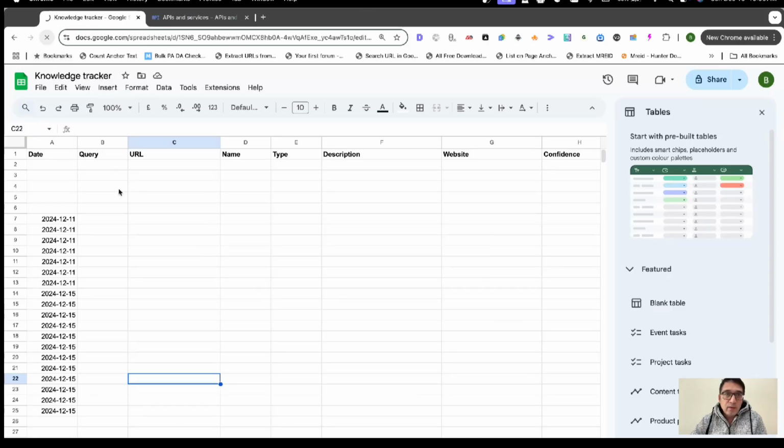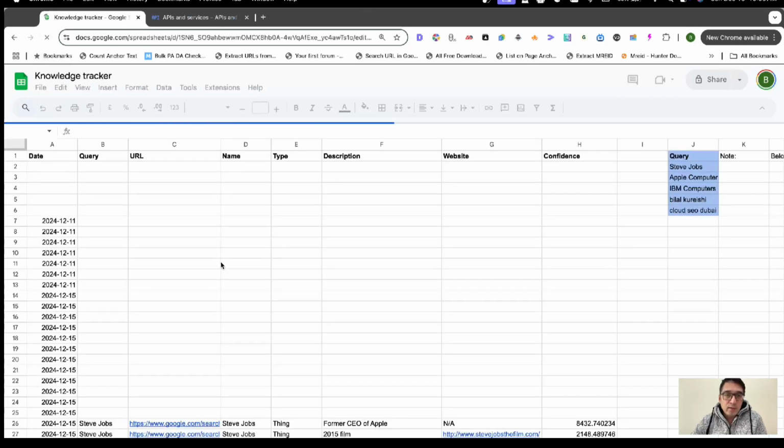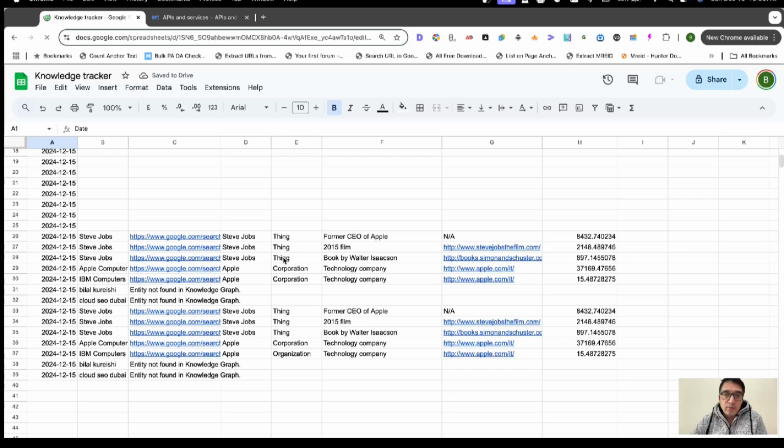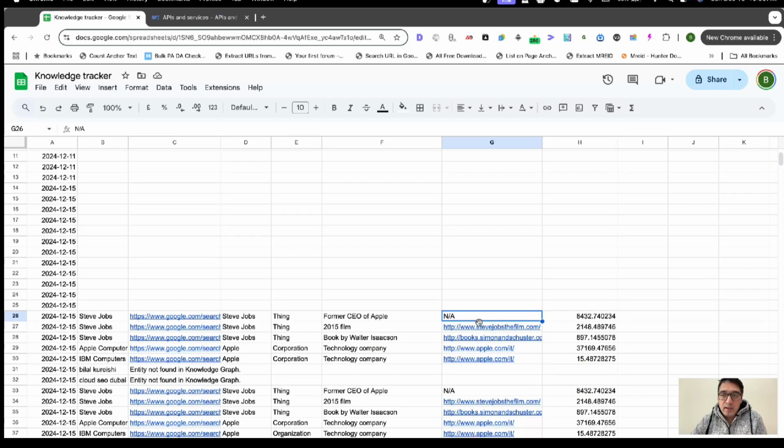Once this is done, you can go ahead and refresh the sheet. Because we ran it twice, we have the results twice. So let's go to the results. We've got Steve Jobs saying former CEO of Apple. Over here, website, none. He doesn't have a personal website. Next one is Steve Jobs saying 2015 film, so this was the film about Steve Jobs. This is Steve Jobs from Apple Computer, with a book by Walter Isaacson.